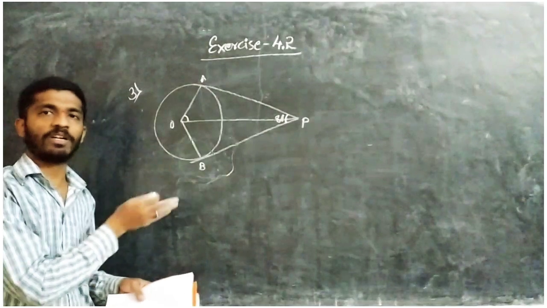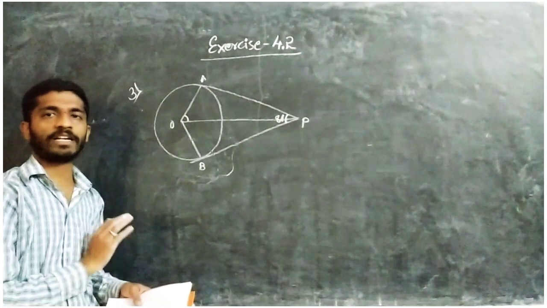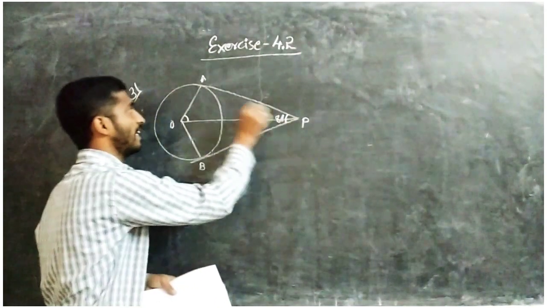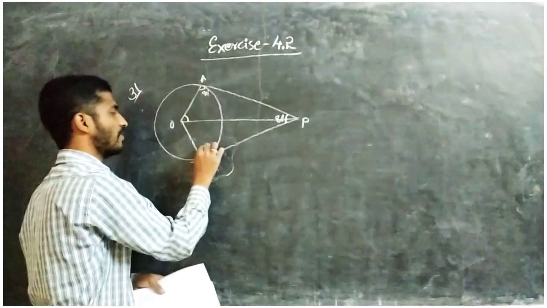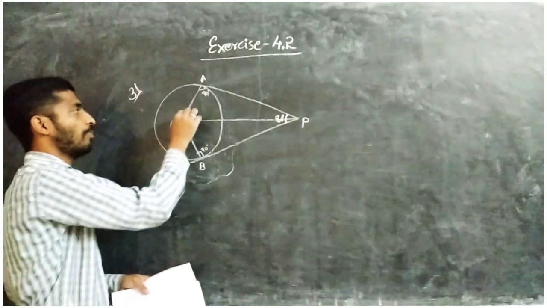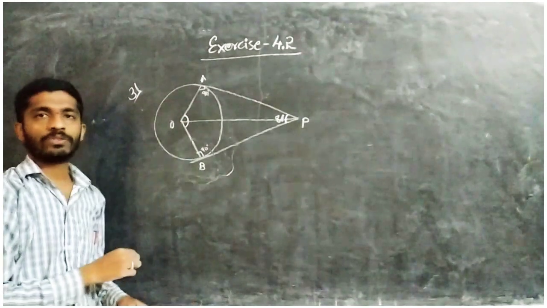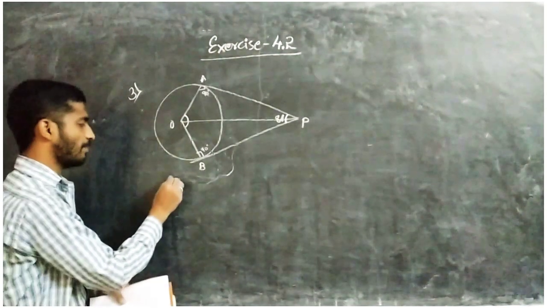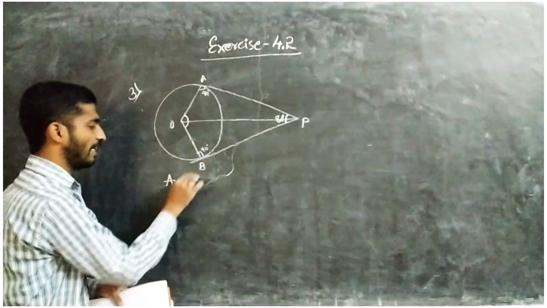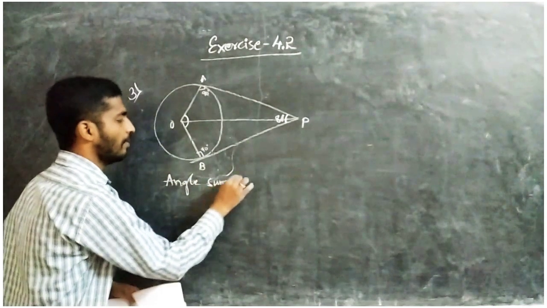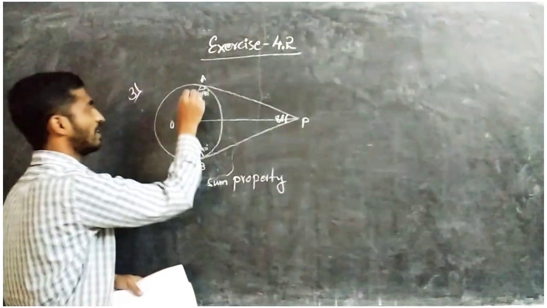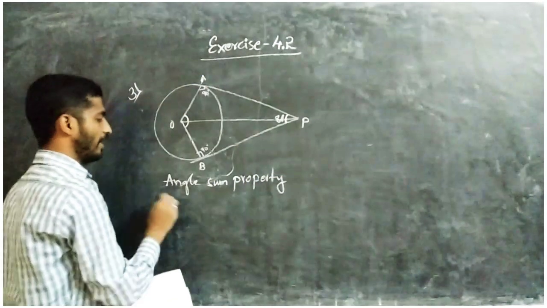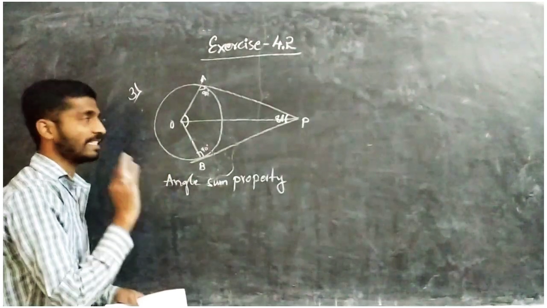So it is somewhat similar to the second question. If it is 80 degrees, already we know this is 90 degrees and this is also 90 degrees. Then what about the total angle? Use the angle sum property of the quadrilateral OAPB, which is 360 degrees.